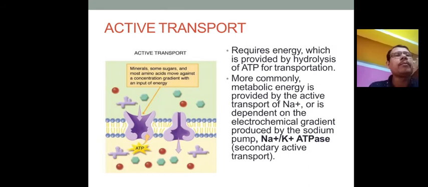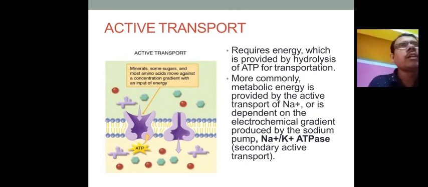More commonly, metabolic energy is provided by the active transport of sodium, depending upon the electrochemical gradient produced by the sodium potassium pump, or the enzyme sodium potassium ATPase, the secondary active transport system. Just like a pumping system in your house lifting water from ground level to the top of the home requires electric energy.